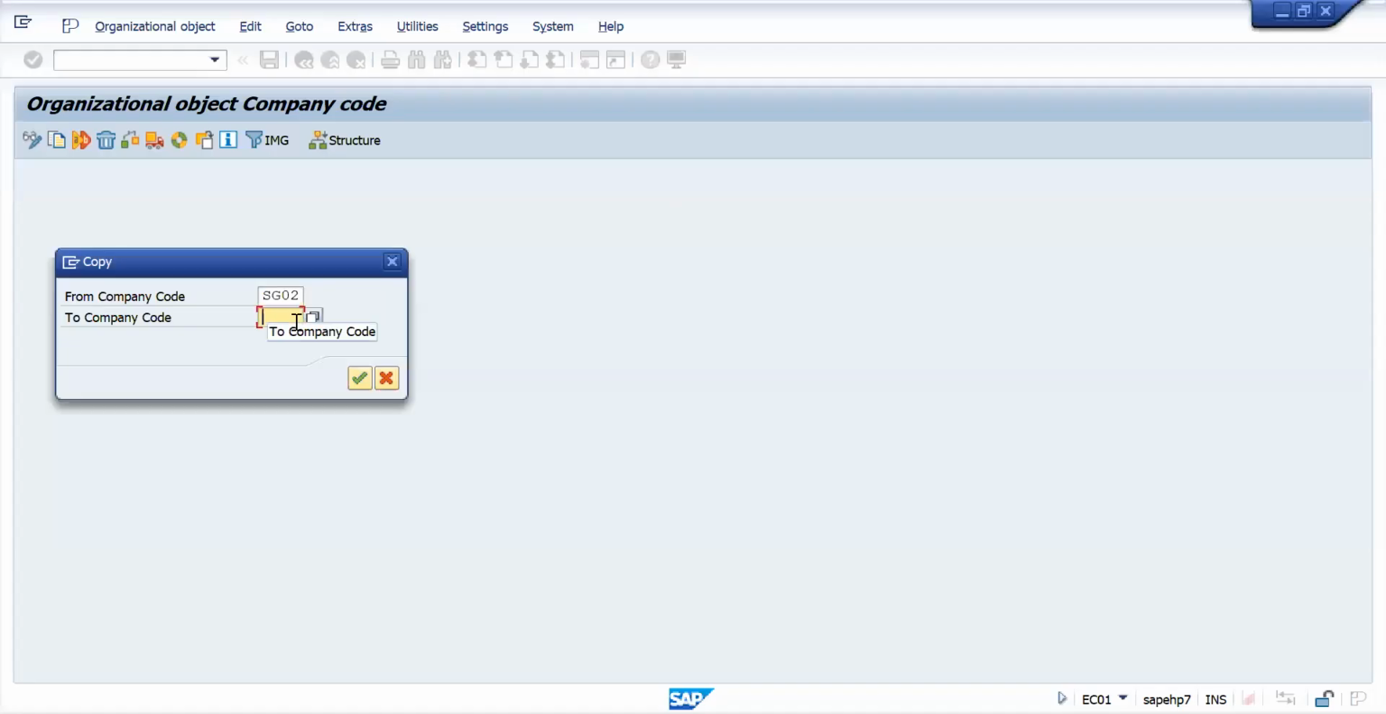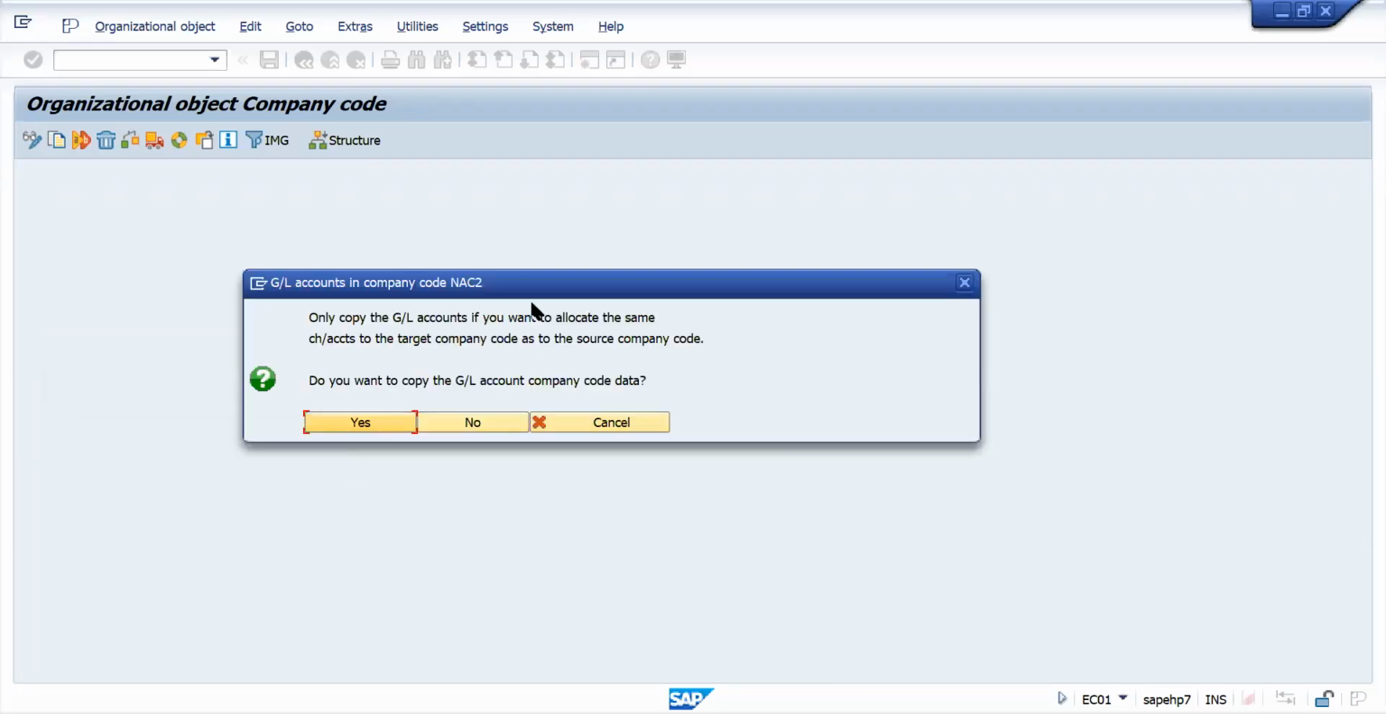For the Nandini Milk company code I will give an alphanumeric four-digit code, right? NAC1. This one, NAC2. NAC2 I will give, and NAC2 is my company code. Just press continue. I'm giving just the code, not the name. Once this company code is created, I will go and edit it, whatever I want. I'm just copying all data from the standard company code. Just enter. It will ask whether you want to copy all the GL accounts created in that standard company code. Yes, copy.